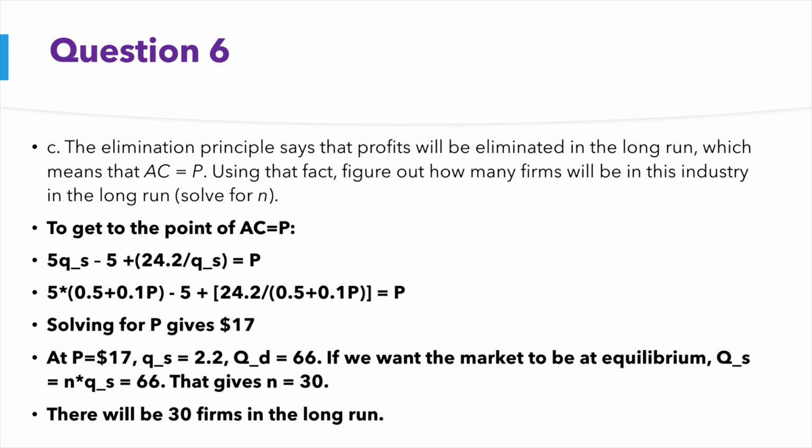Now for part C, the last part of this question, as well as the lab, we see that the elimination principle says that profit will be eliminated in the long run, which means we want to find the point where the average cost is equal to the price. If we plug the quantity of supply of each firm into the formula for average cost, we can equate average cost with the price. And then plugging in the supply formula, we get that the price is going to be $17. And at $17, we have total quantity supply of 66, which gives the number of firms equal to 30.